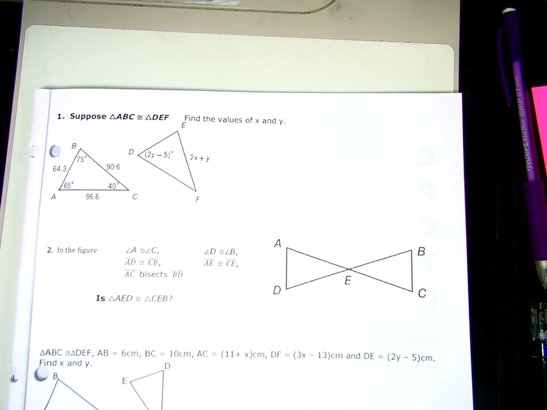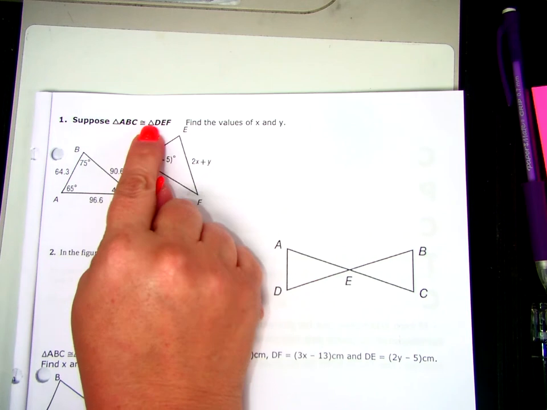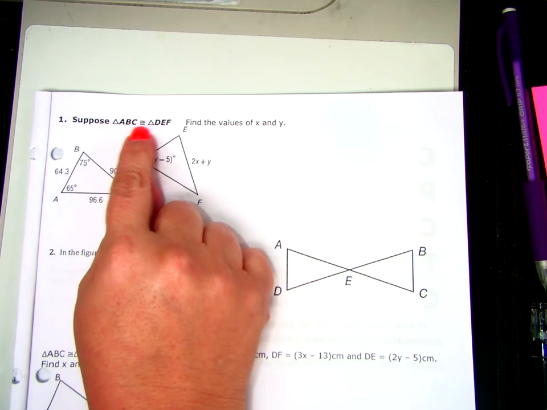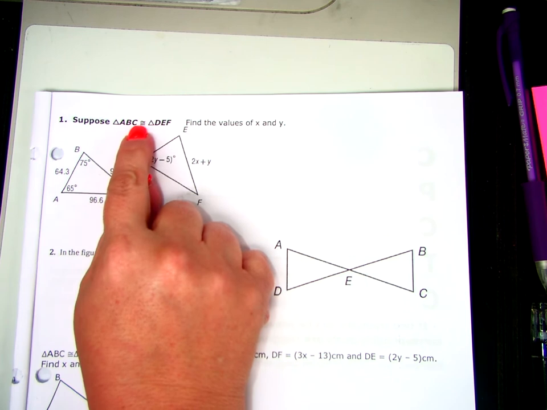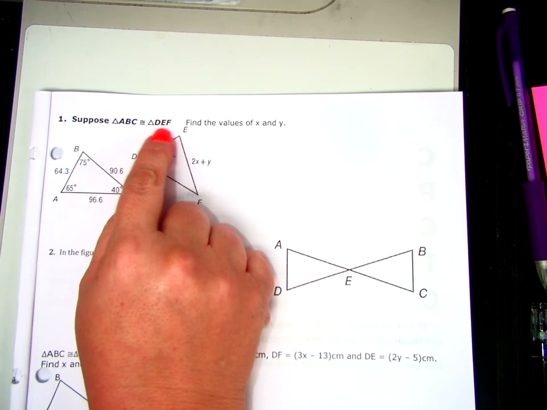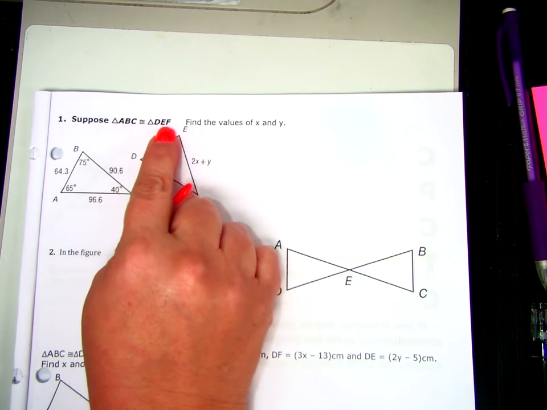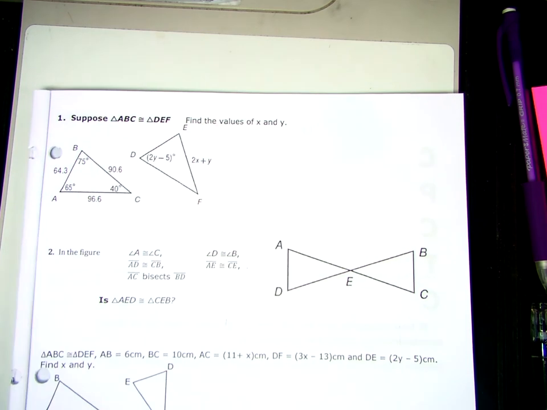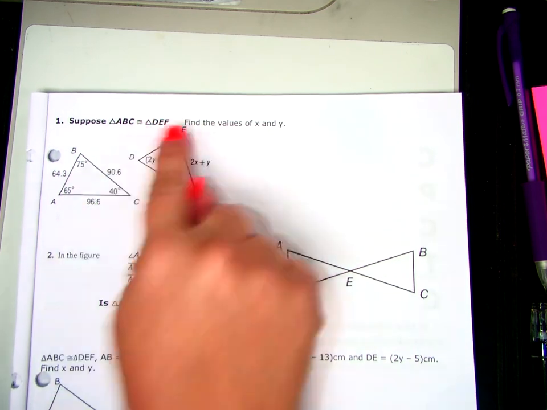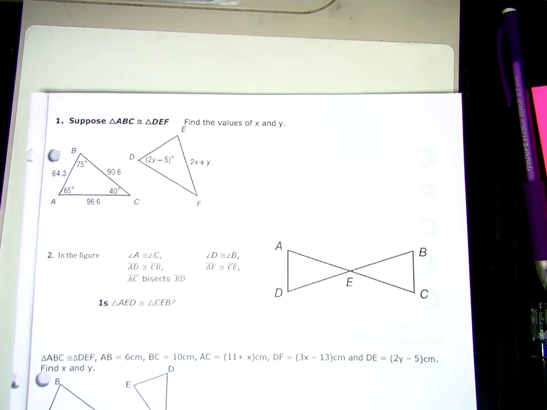Number 1. Suppose triangle ABC is congruent to triangle DEF. So this time I'm not trying to check are they. They're telling me these are congruent. I know that angle A is the same as angle D, angle B is the same as angle E, and angle C is the same as angle F. I know segment AB matches with DE, BC matches with EF, and the outside letters AC match with DF. They're telling me they are congruent, so I know all that is true for this picture.